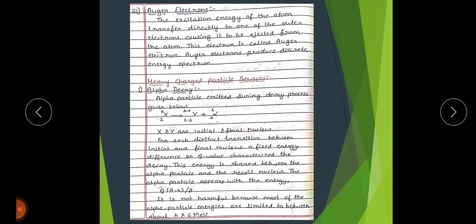Here in case of internal conversion, which is a non-radioactive decay process, the excited nucleus interacts electromagnetically with one of the orbital electrons of the atom. That is internal conversion. The next process is the Auger electron.